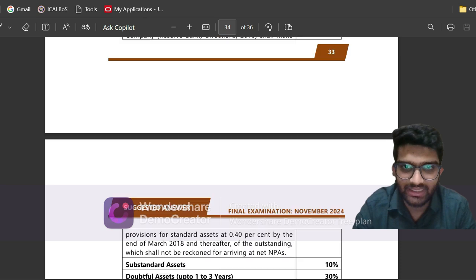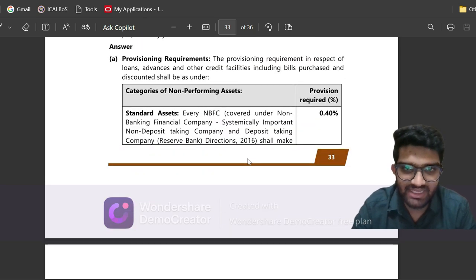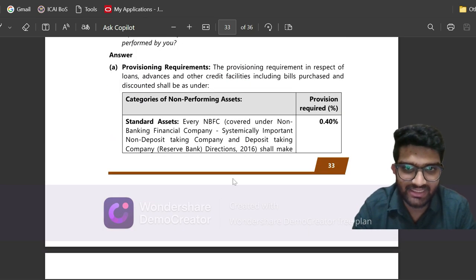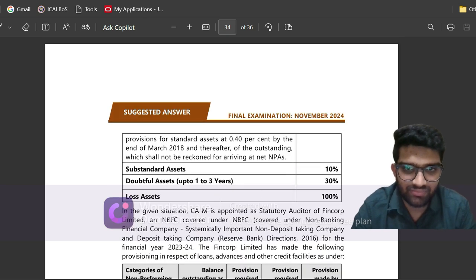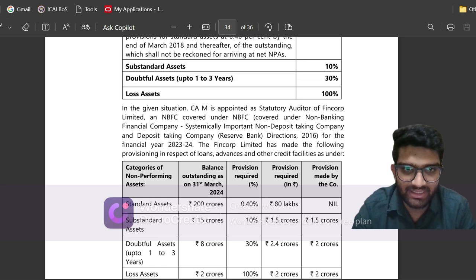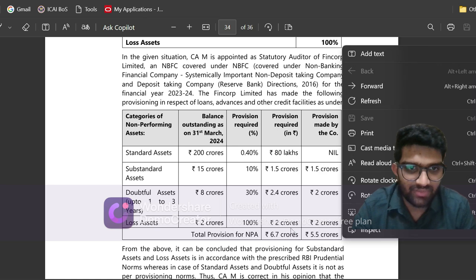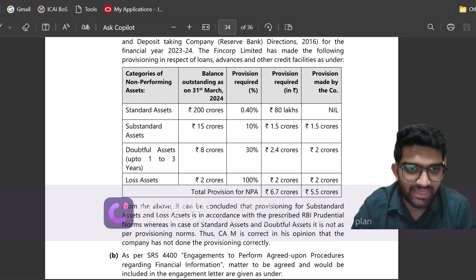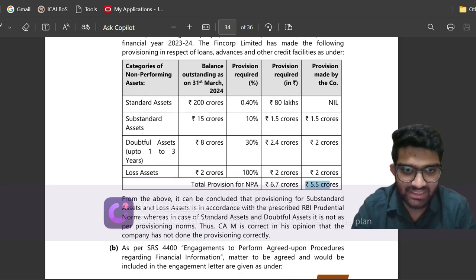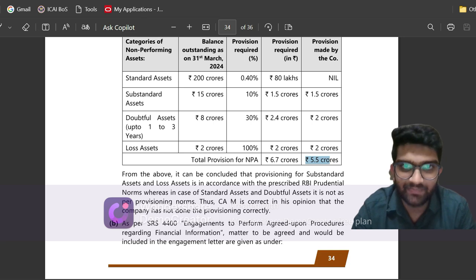Question 6A. So first, even ICA has given the provision, stating that these are the percentages, 11 percentages of the assets that has to be created as provision. So ICA also computed the provision that 6.7 crores is the provision, whereas the company has created a 5.5 crore provision, which is incorrect, and hence the opinion of CA is correct.